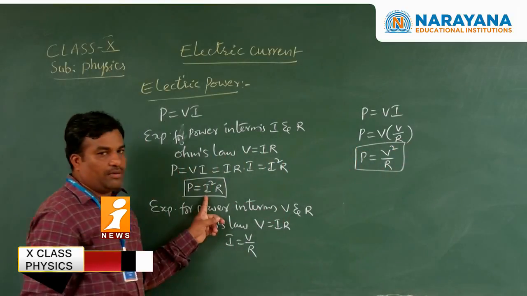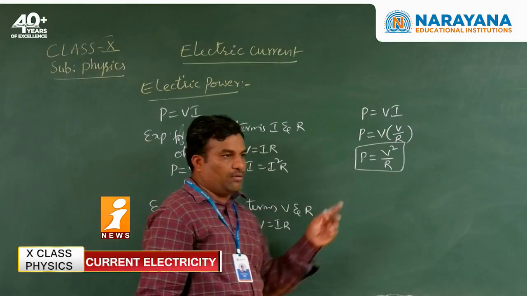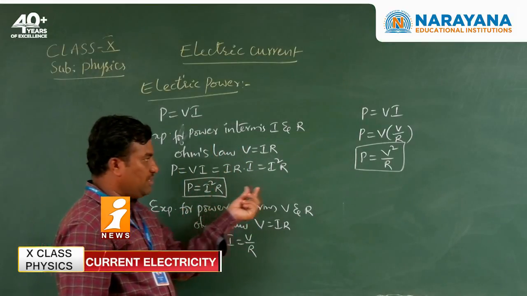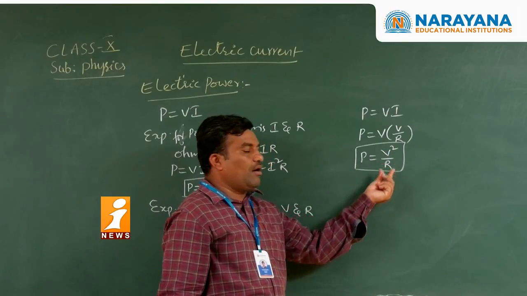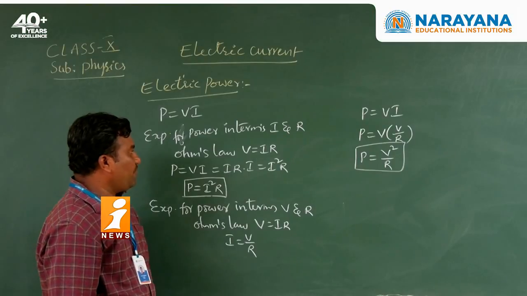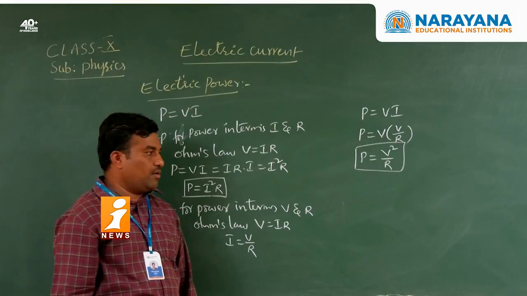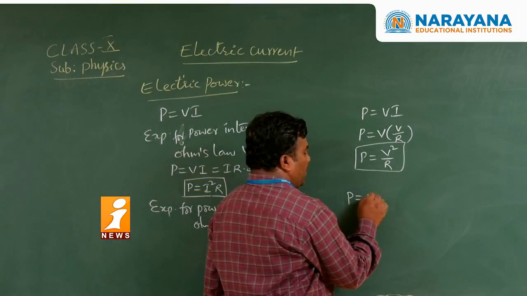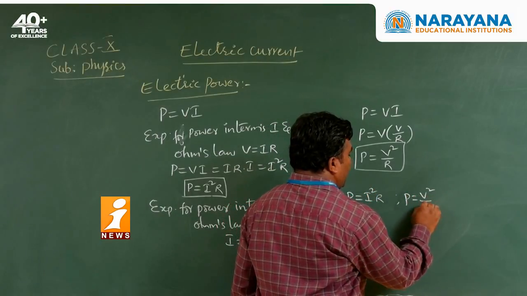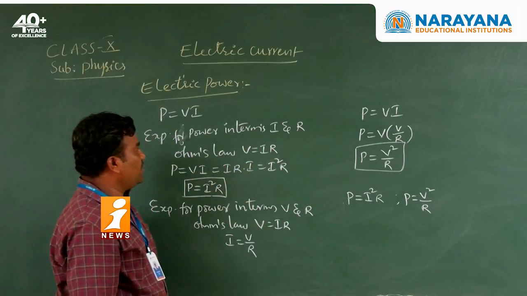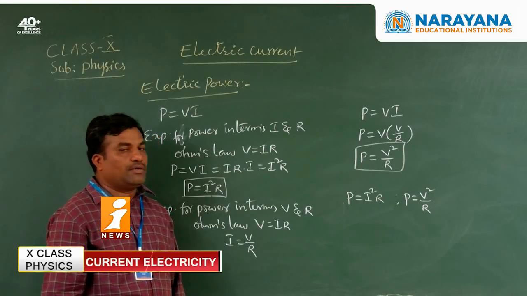So these two we remember: power in terms of I and R, and power in terms of V and R. I means current, R means resistance, V means potential or voltage or potential difference. So finally we are getting the formulas: P is equal to I square R or P is equal to V square by R. This is the relation between power and current, potential and resistance.